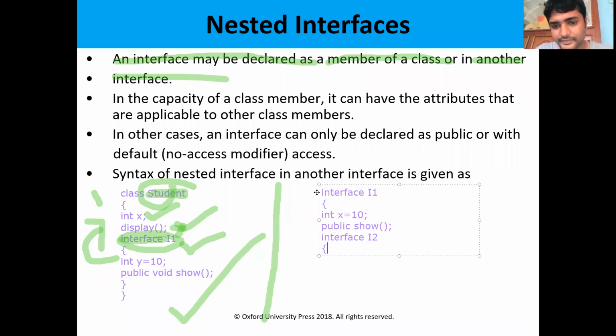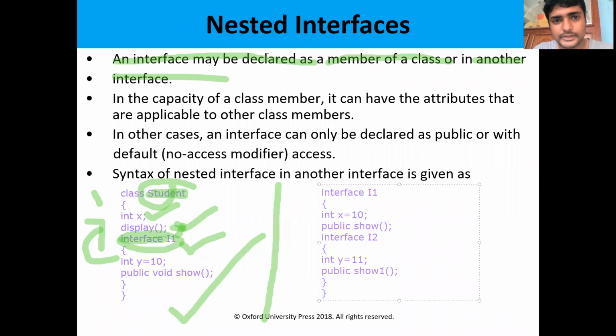This interface consists of some constant values and some abstract methods, public show1. I am closing interface 2 and then closing interface 1.